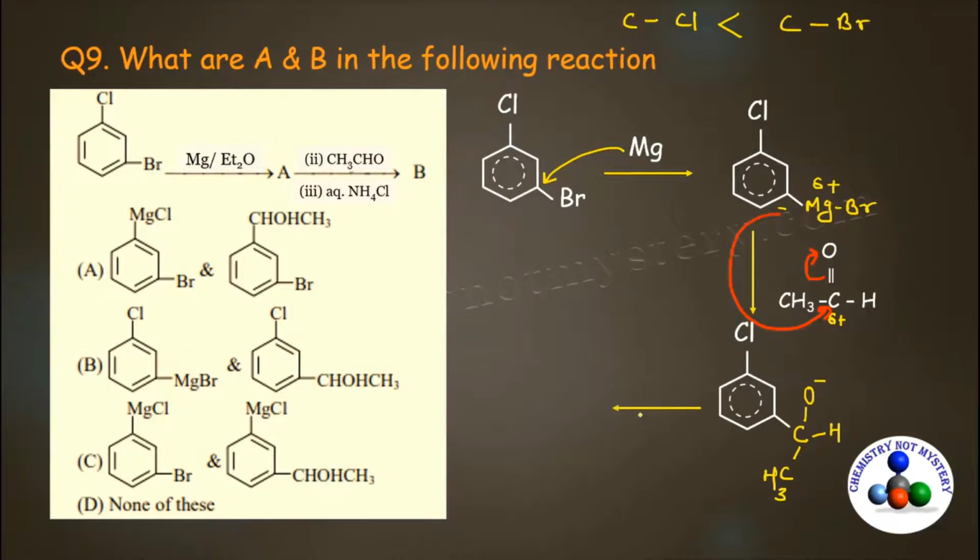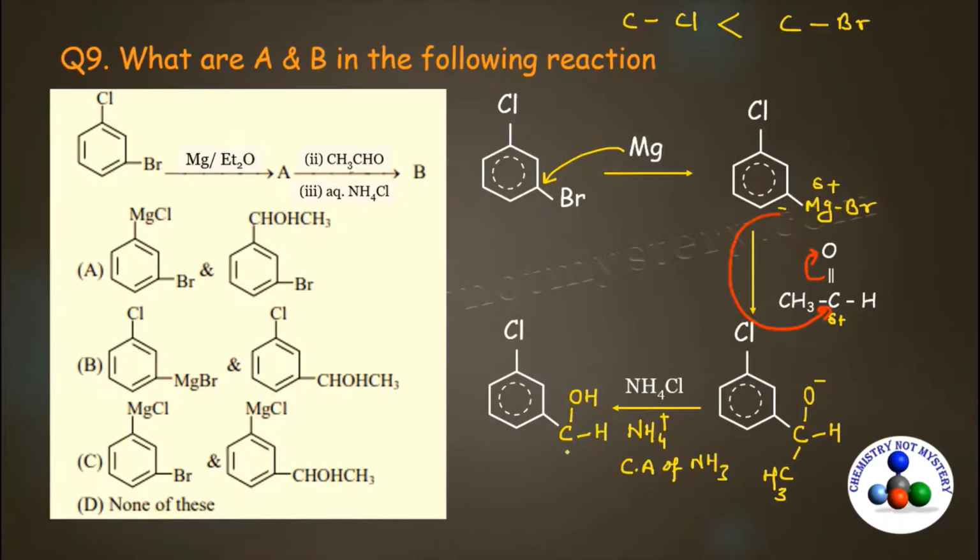Now the next reagent given is ammonium chloride, NH4 positive. This NH4 positive is the conjugate acid of ammonia. That means it can donate H plus ions. This oxygen will abstract H plus from ammonium ion and as a result, when oxygen abstracts H plus it will become OH.